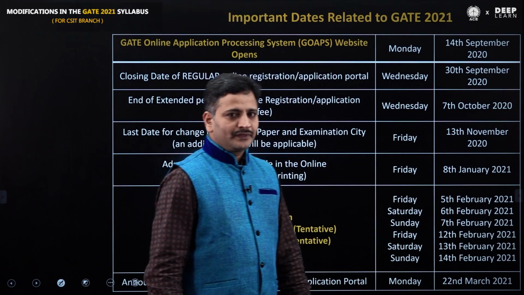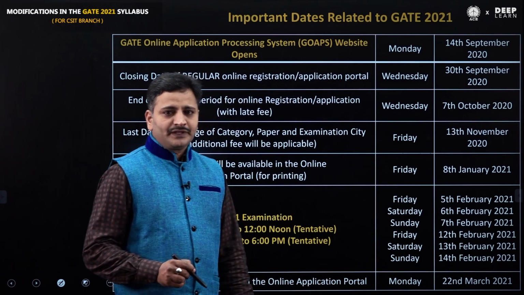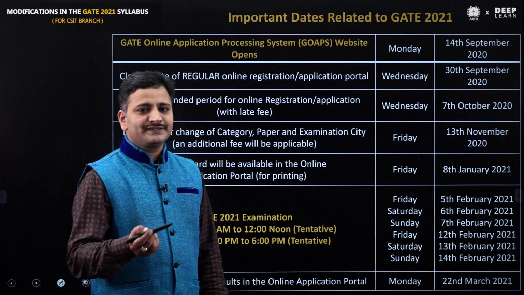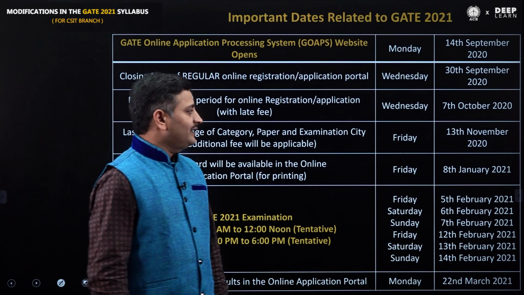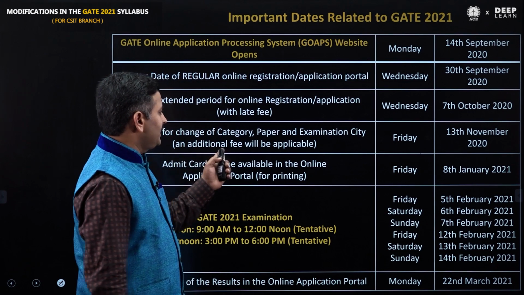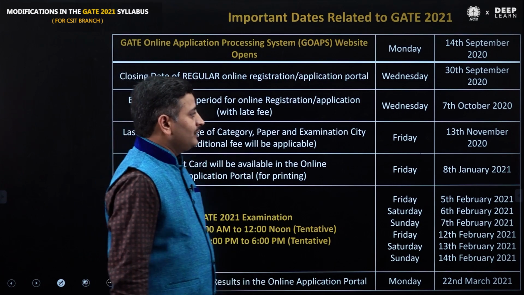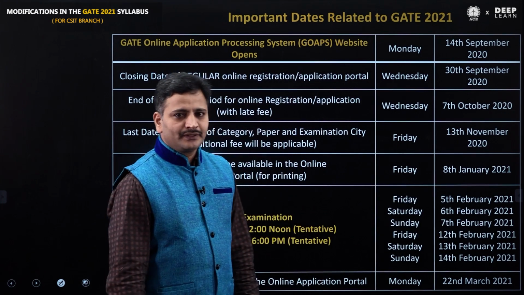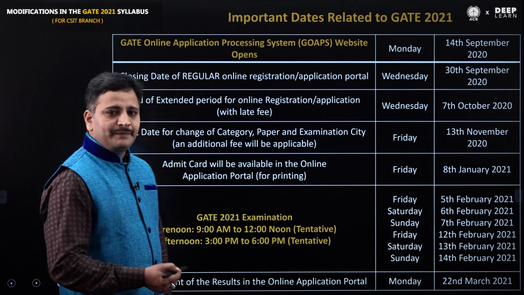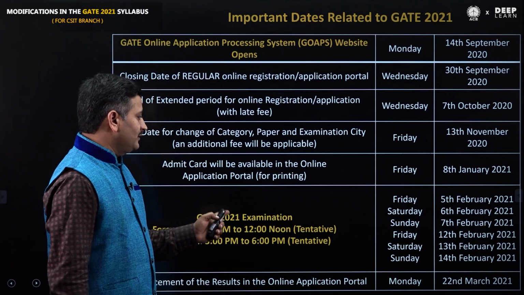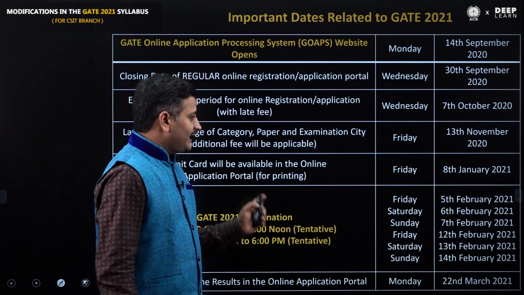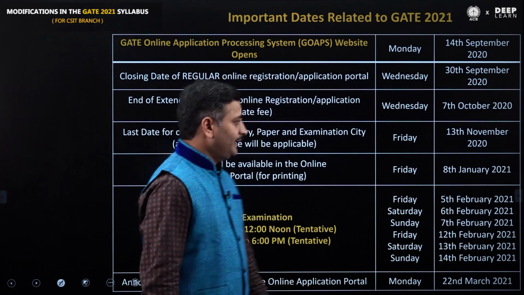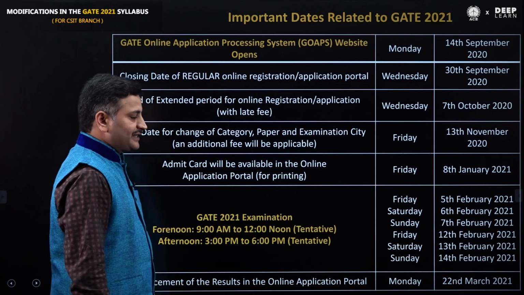After filling the application form, if you wish to change category, papers or examination centers, they will allow you to change category, paper and examination city on or before 13th November 2020. Then when will we get the admit card? We can download the admit card for printing on 8th January 2021.